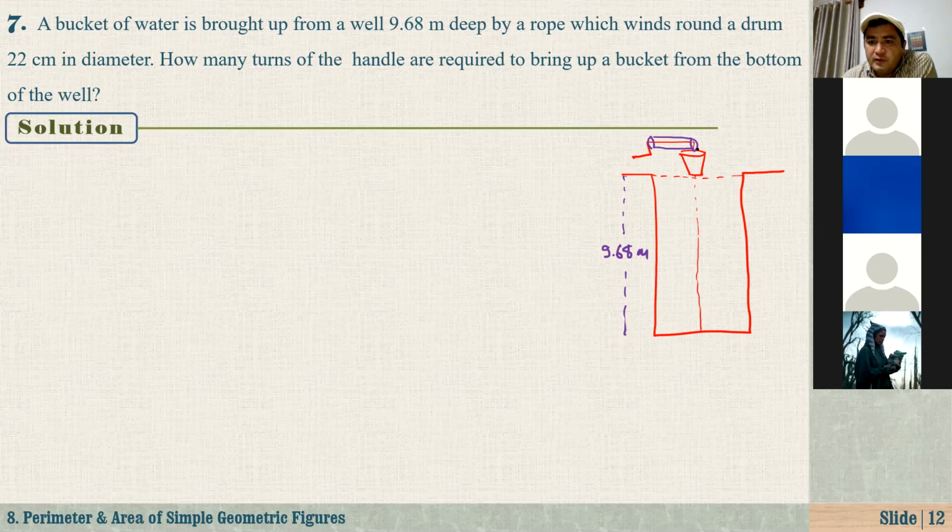Here we have a drum, and around this we have a rope. As you turn this, the rope winds around this drum and the bucket comes up. If you turn this in the opposite direction, you're losing the rope and it's moving down, getting to the bottom of this well.